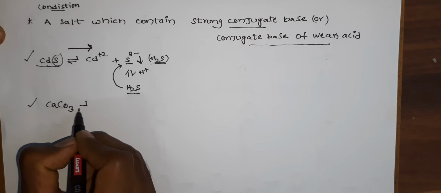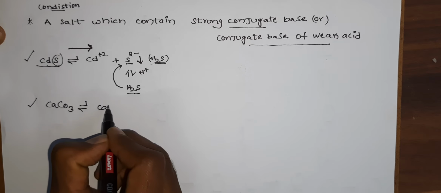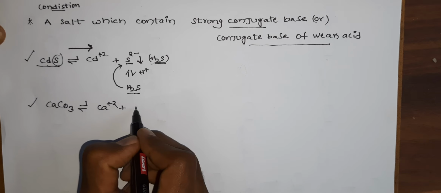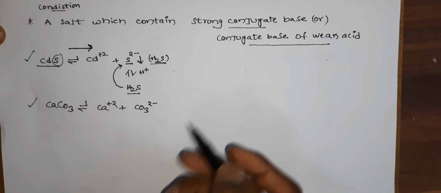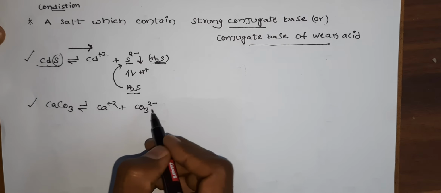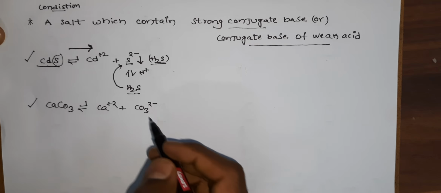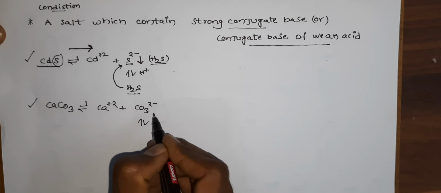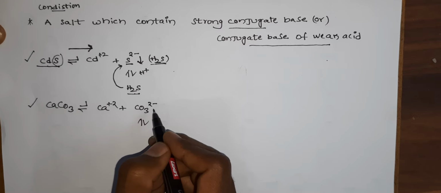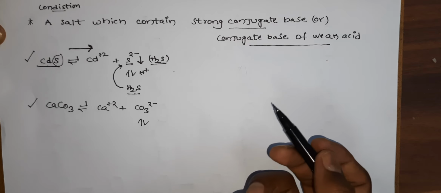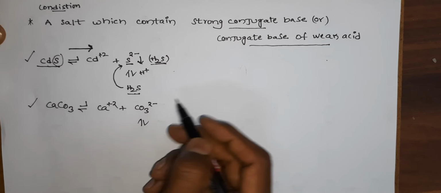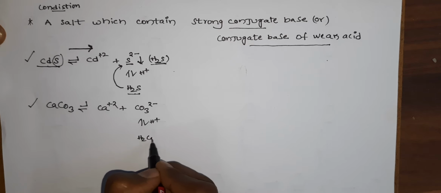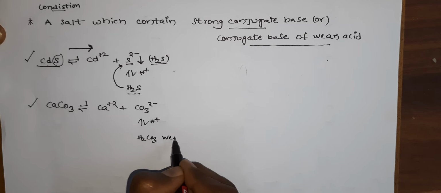Coming to the next one, calcium carbonate. Here also the same thing happens: Ca2+ and CO3 2-. Here carbonate is also a strong conjugate base, or the conjugate base of a weak acid. In the presence of H+, it will form H2CO3, which is a weak acid.